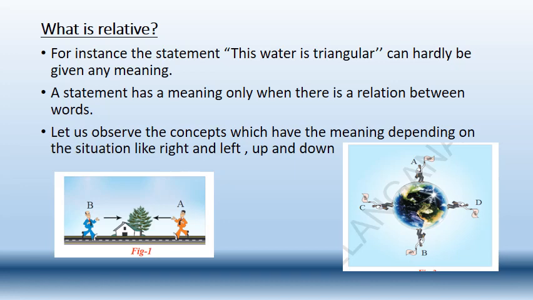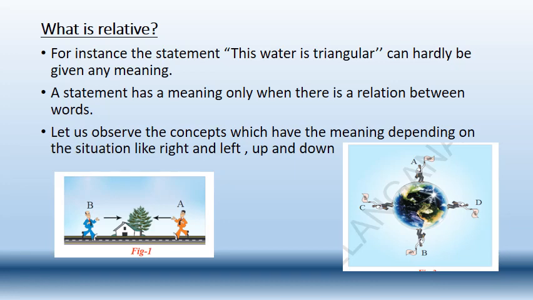So let us observe concepts which have meaning depending on the situation, like right and left, and up and down. See the figure. In the figure, two persons A and B are moving. According to the picture perspective, A is coming from the left side and B is coming from the right side. Otherwise, from our perspective, A is coming from the right side and B is coming from the left side.